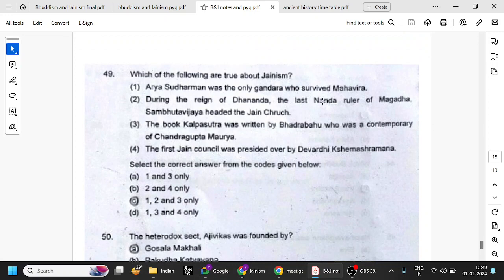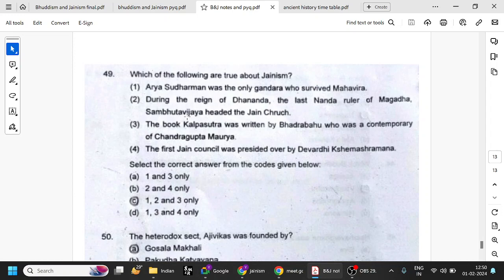Which of the following are true about Jainism? Arya Sudharman was the only Gandhara who survived Mahavira. Try to remember that. During the reign of Dhanananda, the last Nanda ruler, so we have seen the Nanda dynasty. The first dynasty of the Magadha Empire was the Haryanka dynasty, the second was the Shishunaga dynasty, and the third was the Nanda dynasty, founded by Mahapadmananda, with the last ruler Dhanananda. When Alexander came to India, Dhanananda was the ruler.